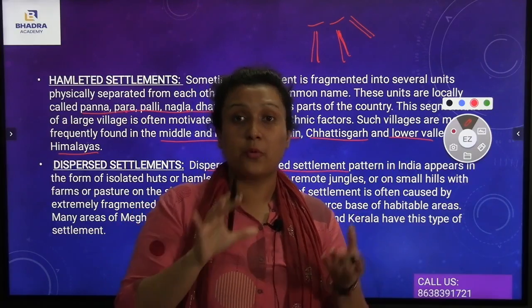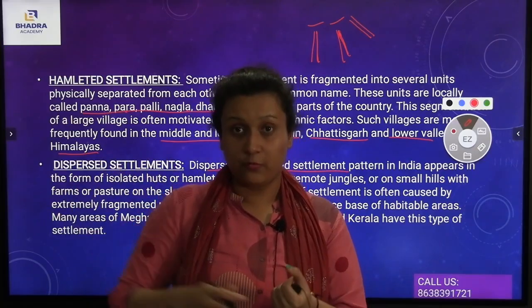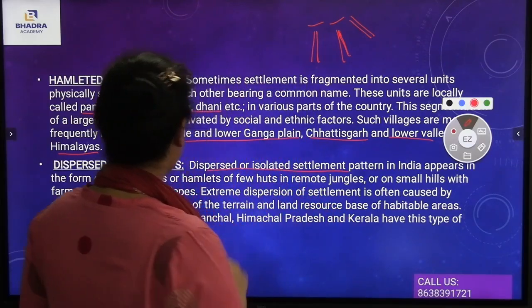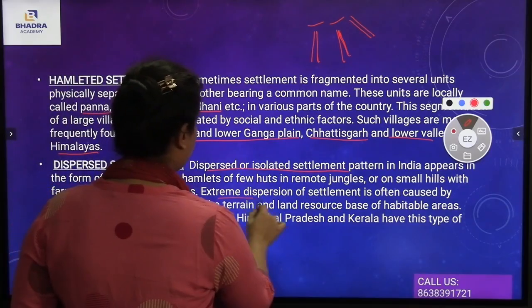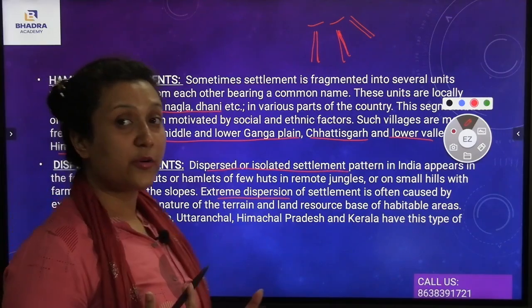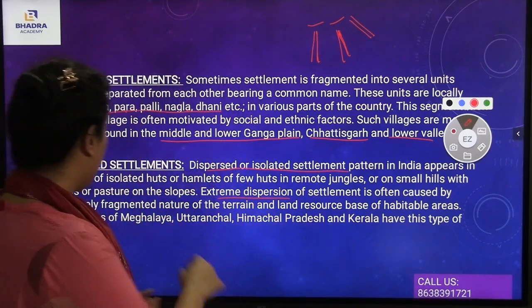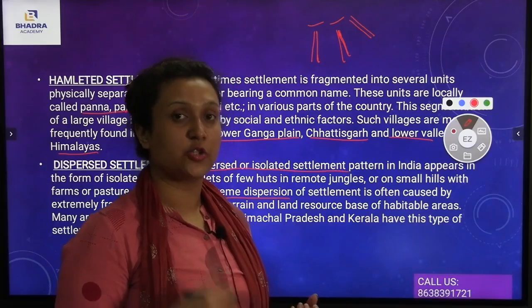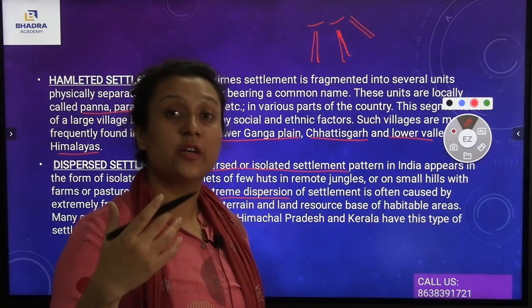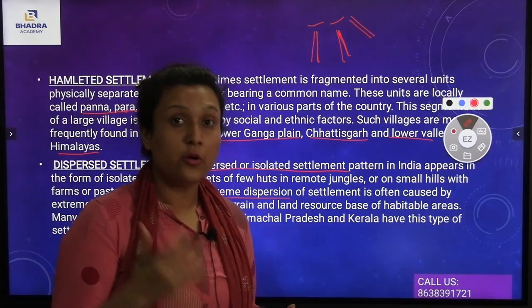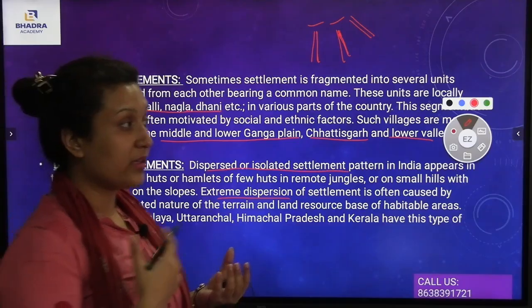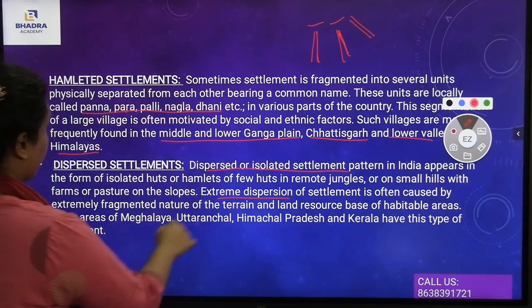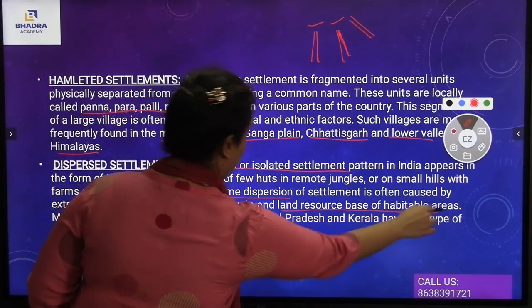They will be living on the mountains or in a different terrain, which means they are completely separated from a group itself. These are known as dispersed settlement. Also, extreme dispersion of settlement is caused by extremely fragmented nature of the terrain. How does this extreme dispersion take place? According to the nature, according to the terrain. When the terrain region is of an extreme nature, that time also this dispersed settlement takes place, along with the land resource base of the habitable areas.